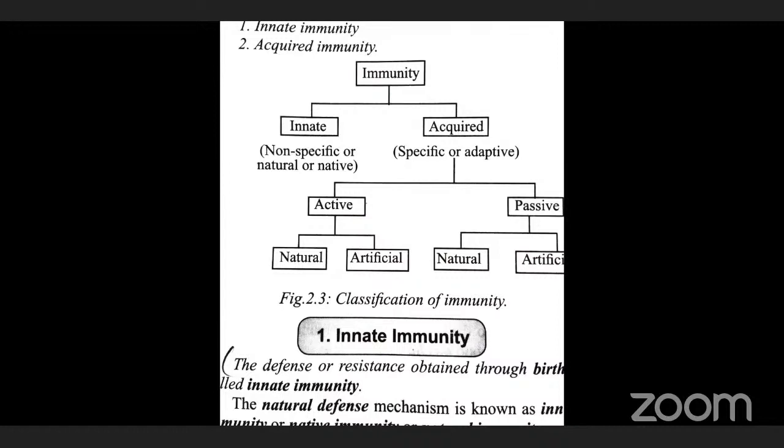Again, I repeat the definition of innate immunity: the defense or resistance obtained through birth is called innate immunity. The natural defense mechanism is known as innate, native or natural immunity. Innate immunity is inherited from parents to young ones. It is non-specific. All living organisms are naturally gifted with resistance to certain infections from birth. That immunity is called innate immunity.